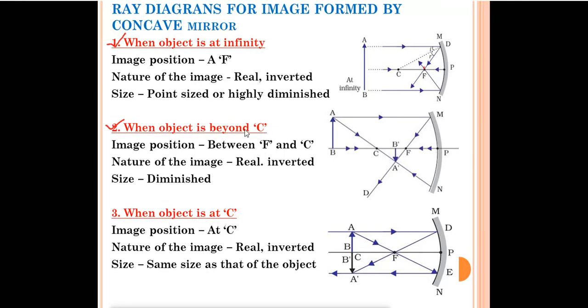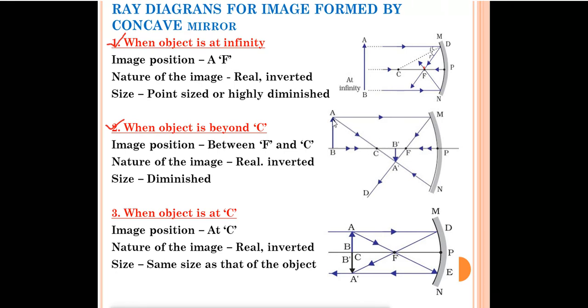When the object is beyond C, means after C, suppose this is our object AB. One ray of light will come from A like this. It is parallel to the principal axis, correct? So after reflection it will pass through the focus point. We need 2 rays of light. One ray of light is this one. One more, where can we get it from? We cannot draw from B, right?